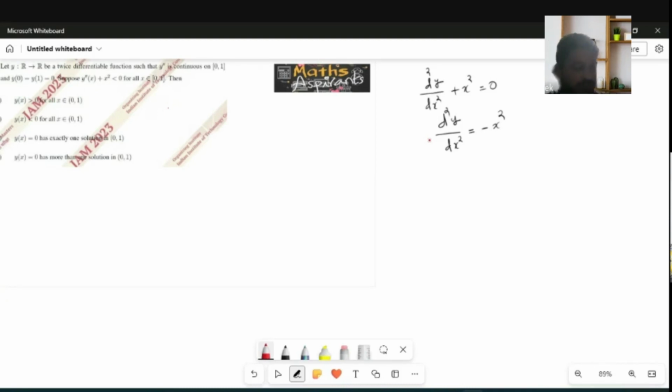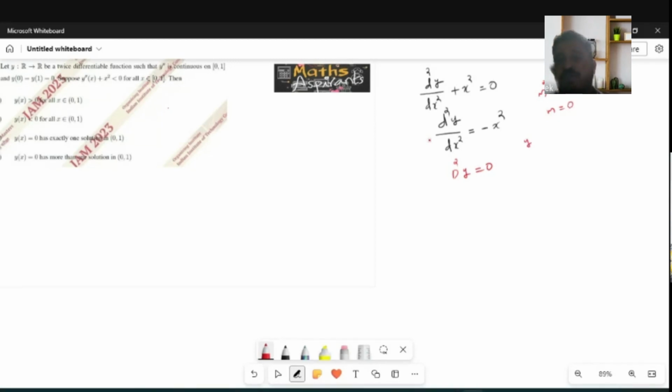First I need to find yc, the complementary solution. For that I need to find the auxiliary equation. In operator form, D square y is equal to 0. Then the auxiliary equation becomes m square is equal to 0, which implies it has the double root 0, 0.